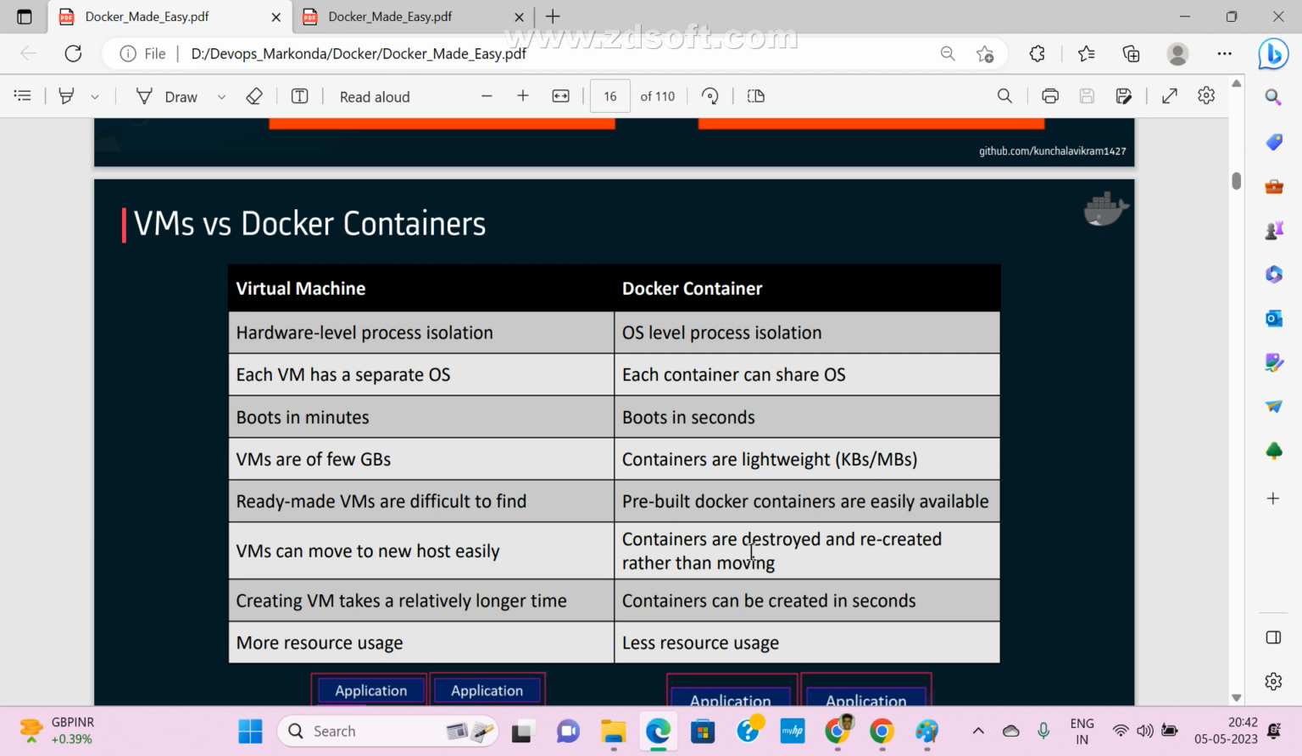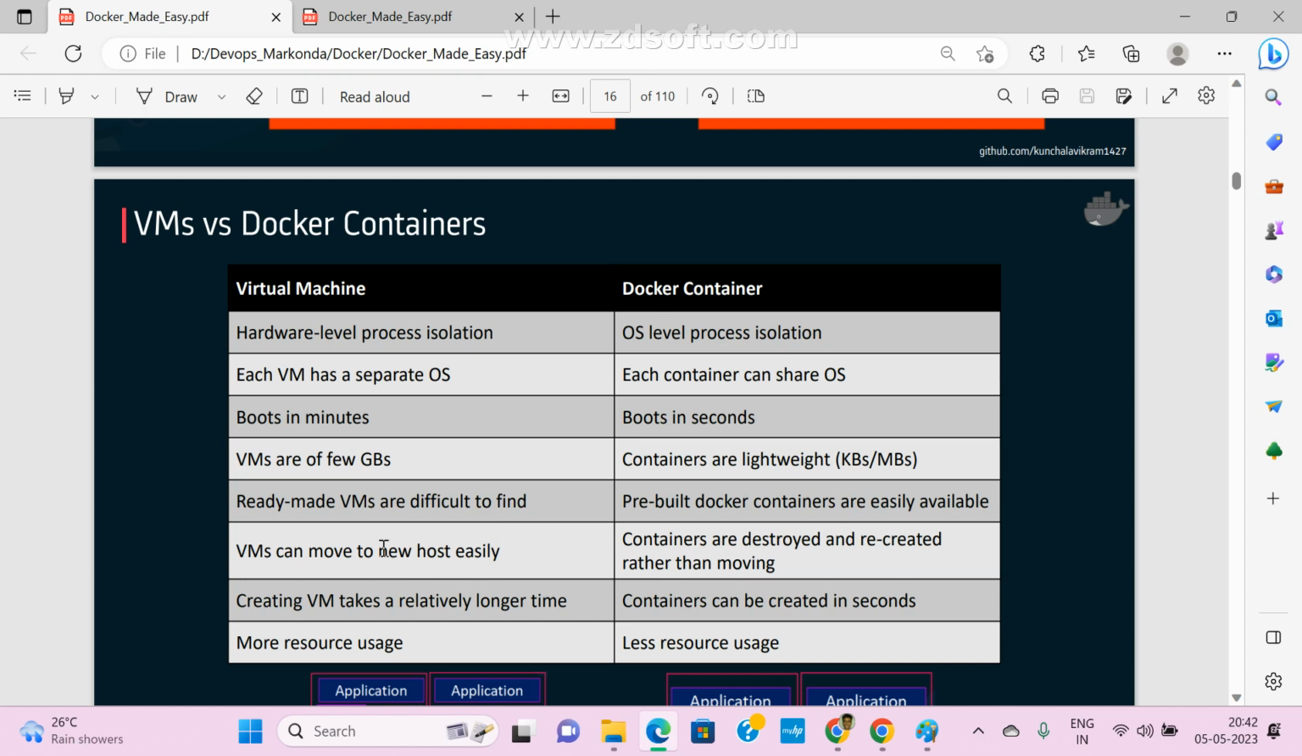This is hardware-level isolation, and this is OS-level isolation. Each VM has a separate operating system, while containers share the existing operating system. VMs are a few GBs, but containers are lightweight, only KBs and MBs. They won't occupy much space. Ready-made VMs are difficult to find, but existing containers are already available and we can use them.